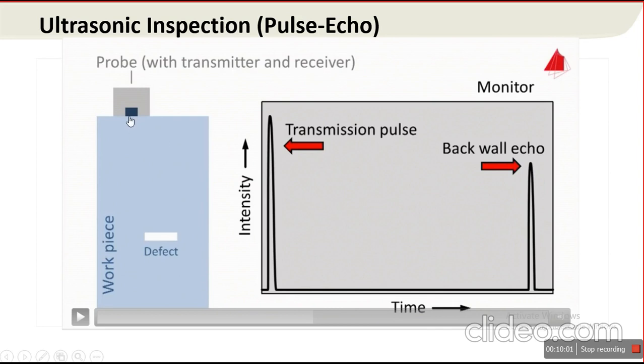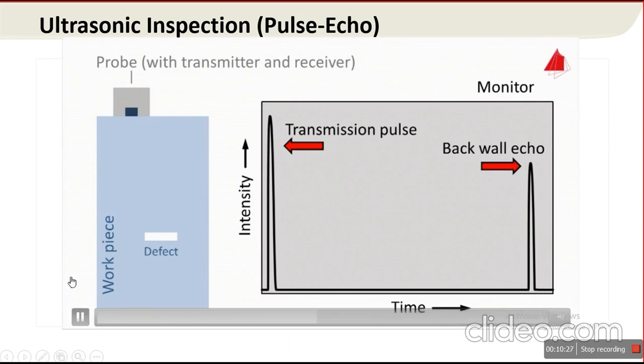It means the transmitter is placed on the surface and below that surface no defect is there. So these two echoes are seen on the screen. This is the initial echo which comes from the interface of material and probe, and the back wall echo which comes from the extreme end of the component.